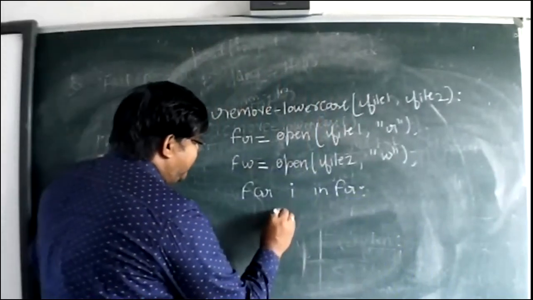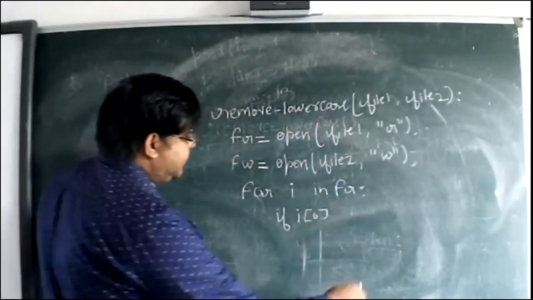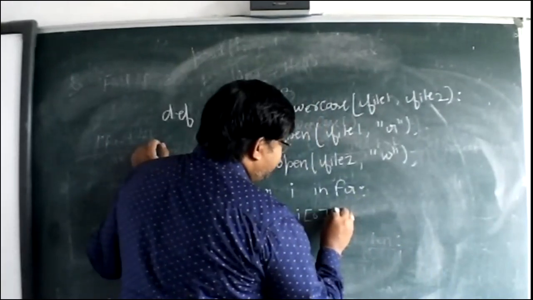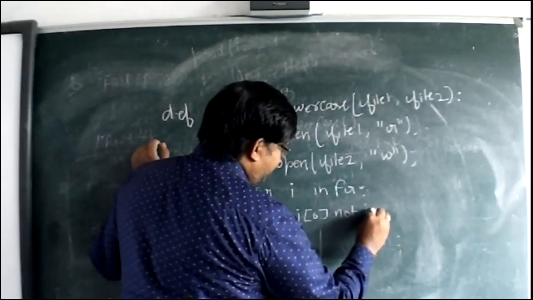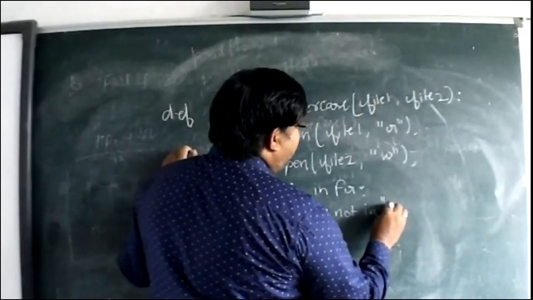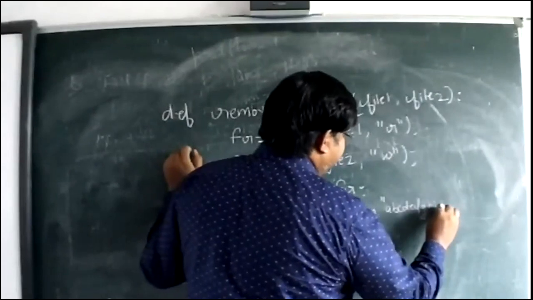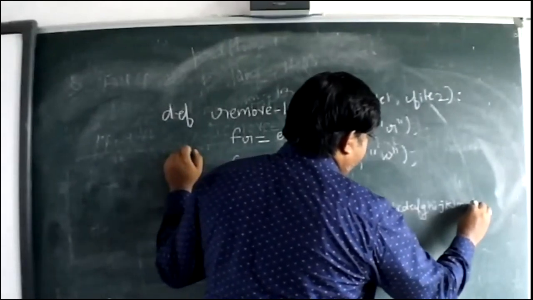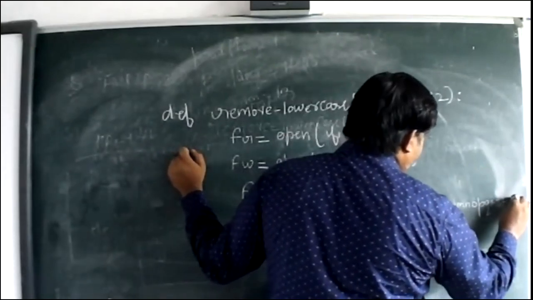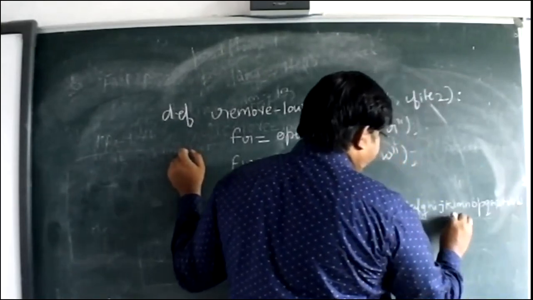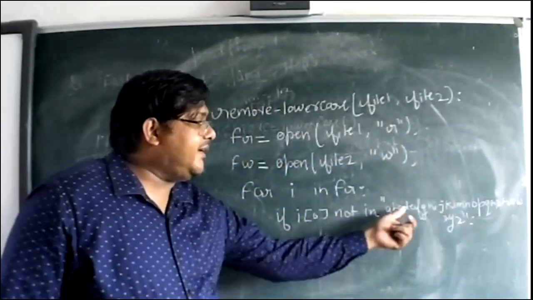So we will write here if I of 0 not in, and then the letters A, B, C, D, E, F, G, H, I, J, K, L, M, N, O, P, Q, R, S, T, U, V, X, Y, Z. If this condition is true, it is not in this one.